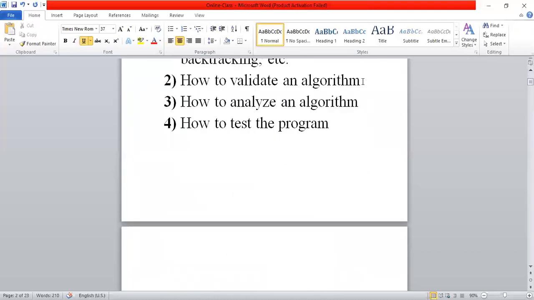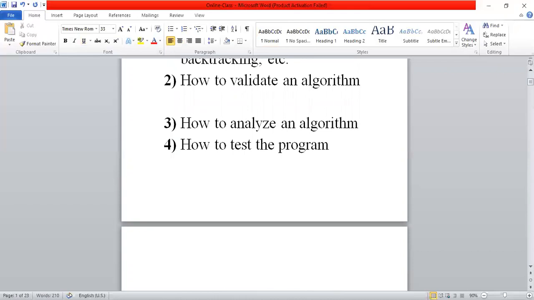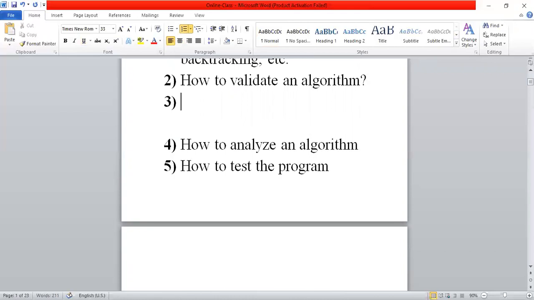The second one is: once the algorithm is available, can we say that the algorithm works properly? We don't know whether the algorithm is working properly or not. Then in this particular algorithm validation step, we need to validate or verify the written algorithm. We need to verify whatever algorithm you wrote. That algorithm we need to verify.